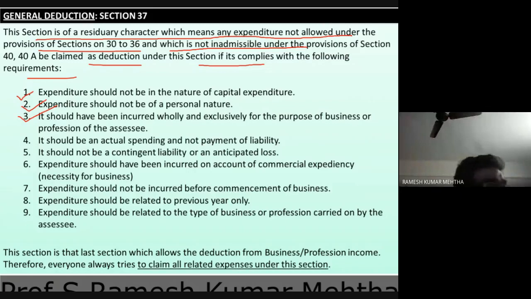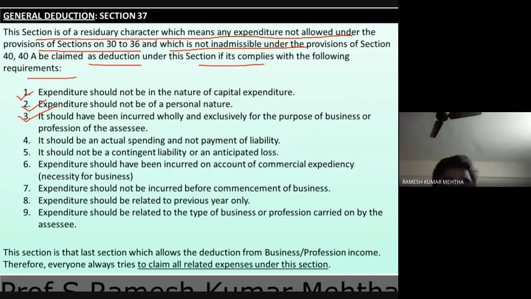Capital expenditure has to be amortized or should be depreciated. If it is a tangible asset, it should be depreciated, and if it is an intangible asset like goodwill, patents, copyrights, it has to be amortized over a certain period of time. As you know, popularly, as we discussed in accountancy rules.